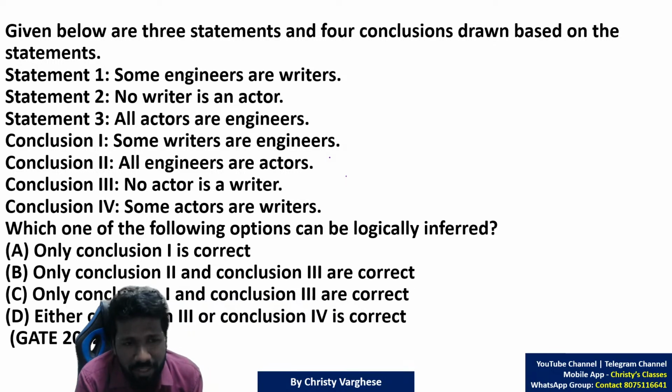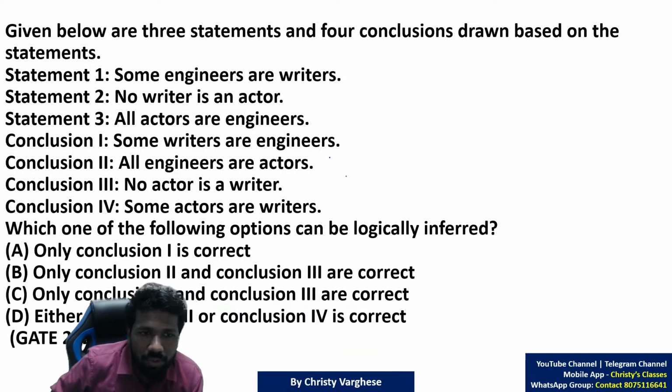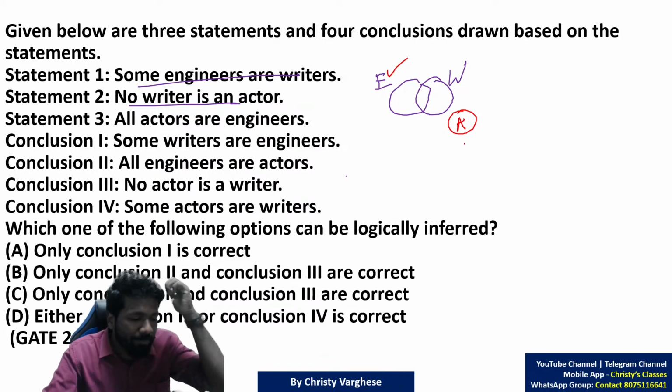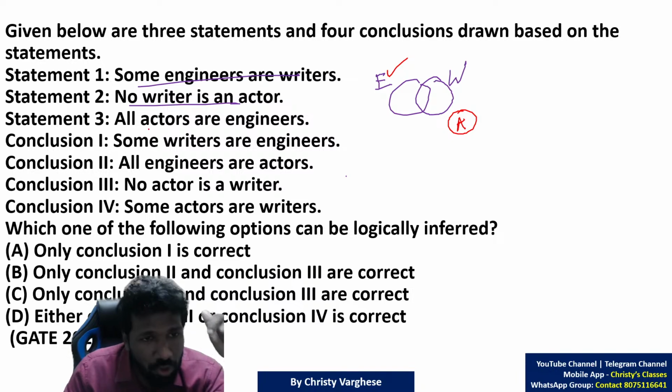So the best thing to do for this question is a Venn diagram, how to draw a Venn diagram. And the second thing is the minimal overlapping diagram you should know. If you know these two, these questions are so easy. For example, some engineers are writers, meaning some X are Y, this is how to draw it. Engineer, writer. No writer is an actor means writer and actor have no intersection at all. But actor may or may not have intersection with engineer. In the minimal overlapping diagram, you don't have to worry about it. First draw the minimal overlapping diagram. Then if needed, you can draw other diagrams.